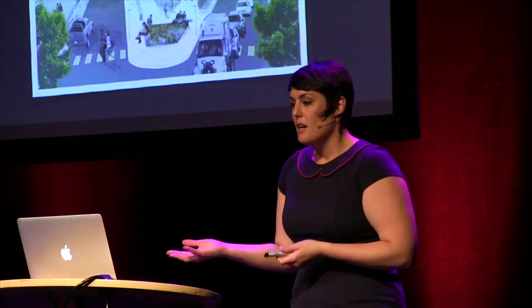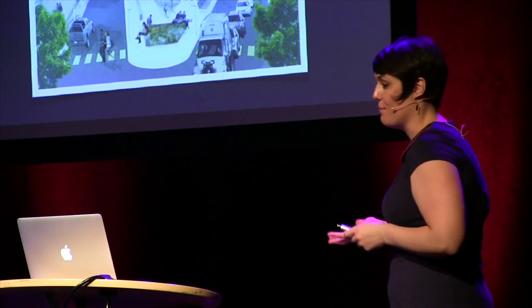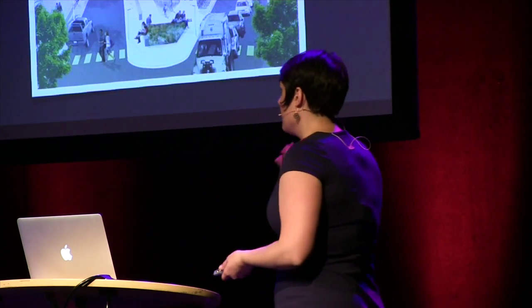And so what they started doing is they started putting that vision to work, and they built out this roadmap. And for them, their roadmap looked like this. They said, okay, we're going to purchase property that's empty on this street. And there's a lot of it. So we're going to purchase empty property that's pretty cheap. And we're going to revitalize it and rent it to people who want to open local businesses.